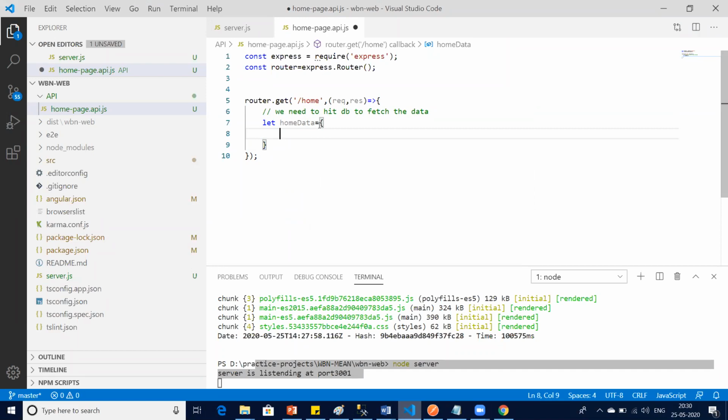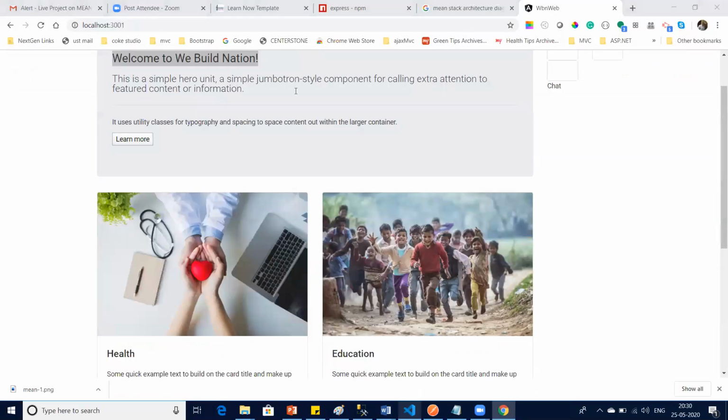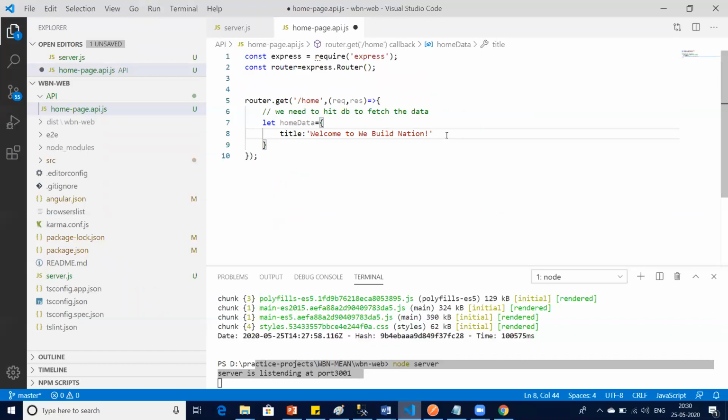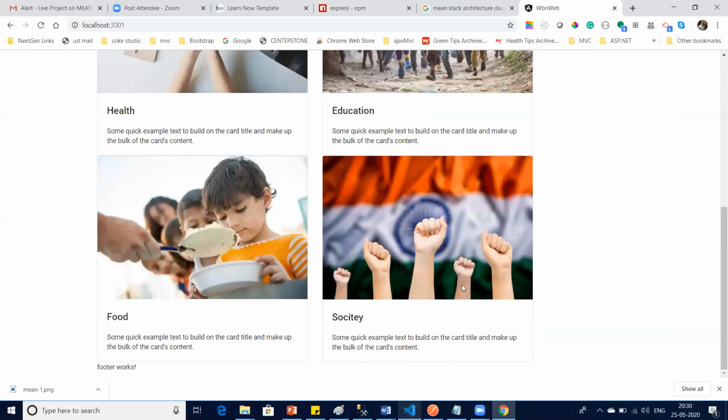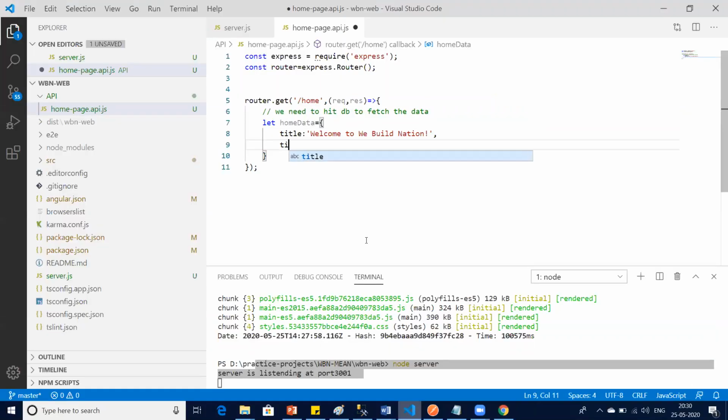So for the home page, I say title. The title should be the same as what I wanted here, like this, comma. Now I basically need the home page tiles. These are home page tiles or boxes. So I say tiles, correct? And now this tiles is nothing but an array. Guys, stop me where you think you are not able to understand. So the second property of my object is tiles. It's an array of objects again.